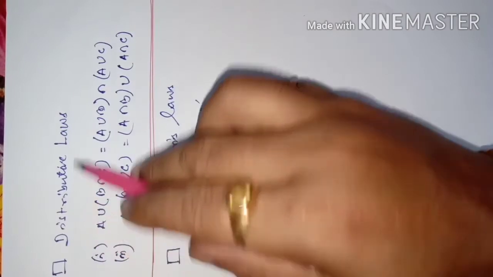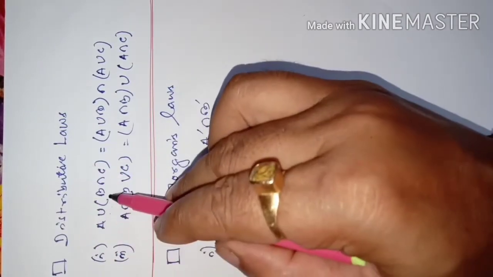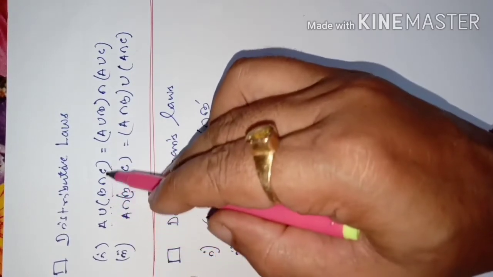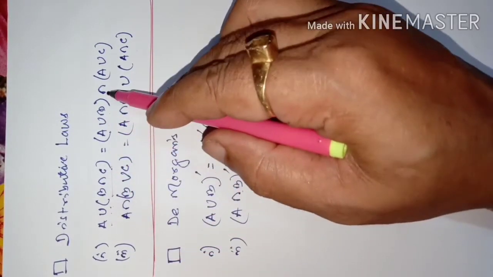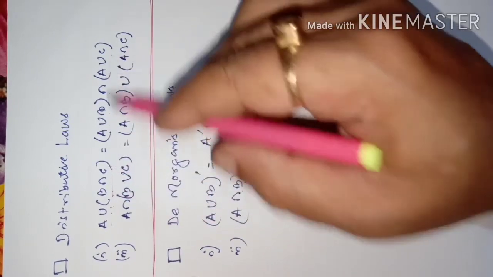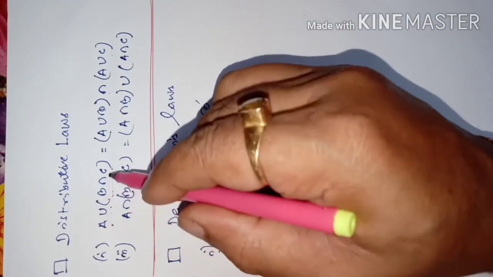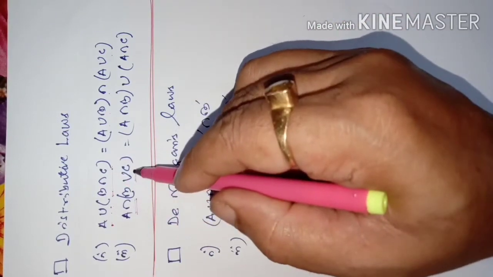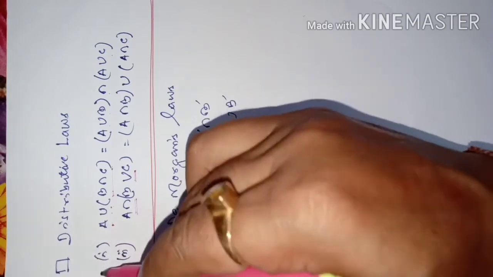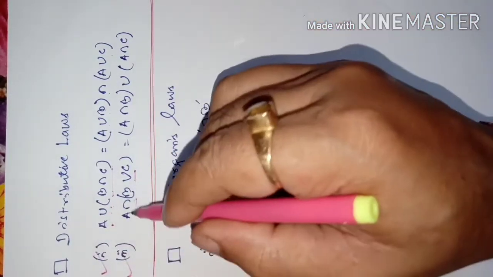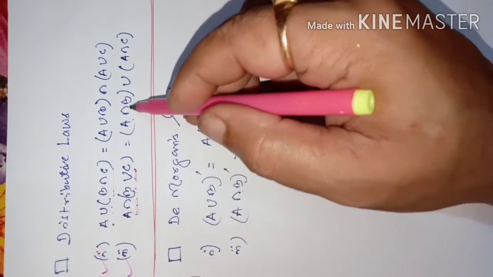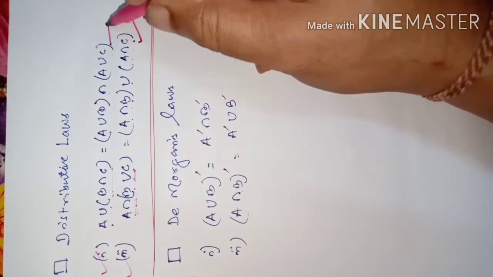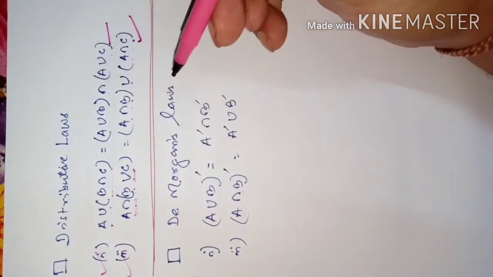Here you will see distributive laws, means union is distributive over intersection. See, A union (B intersection C) is same as (A union B) intersection (A union C). Means the union can be distributed over intersection. Similarly, intersection can be distributed over union. So these two are called distributive law. So A intersection (B union C) is same as (A intersection B) union (A intersection C). Is it understood, students? So this can be verified.